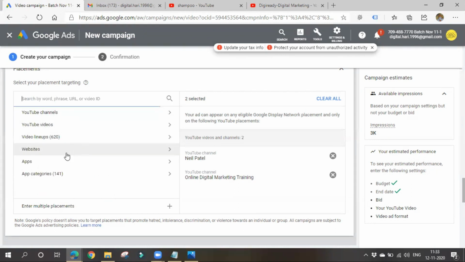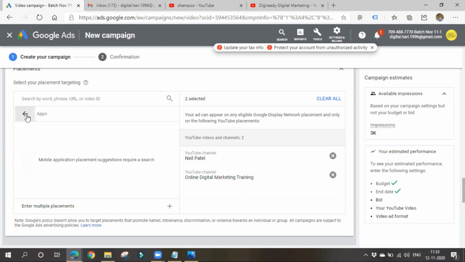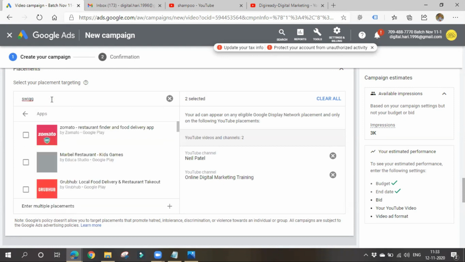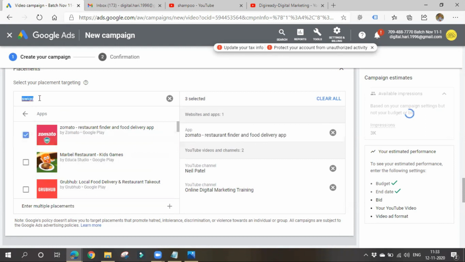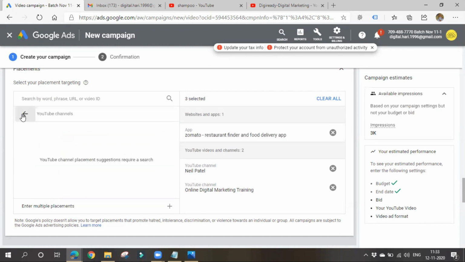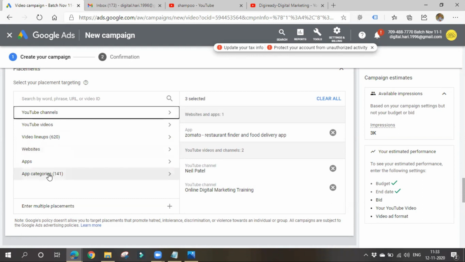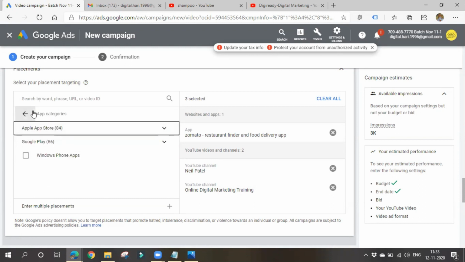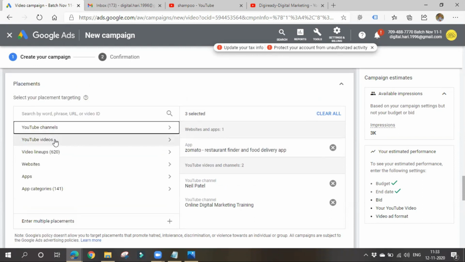You can also give particular things here. Websites and things are not that useful, I think. You can go for apps if you want to show your YouTube videos while people are using such kind of apps. You can use apps related to digital marketing and all. So app categories: on what kind of apps you want to show.